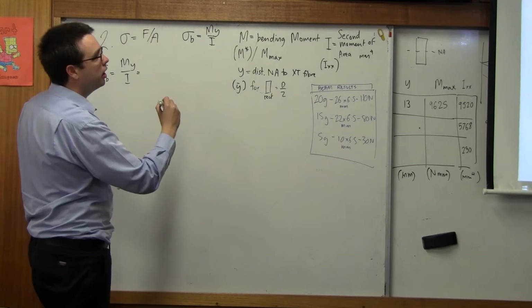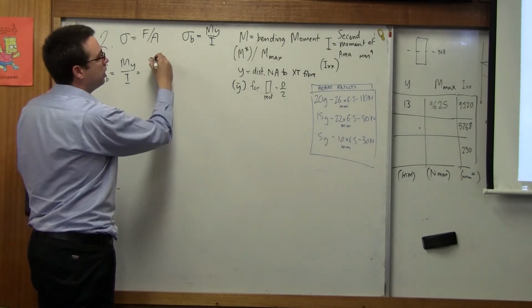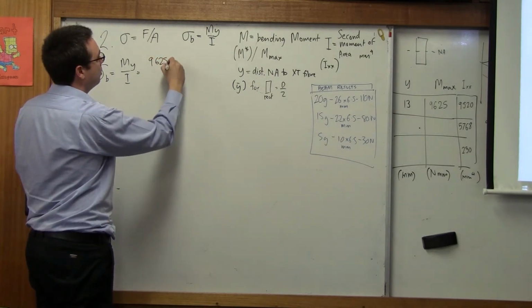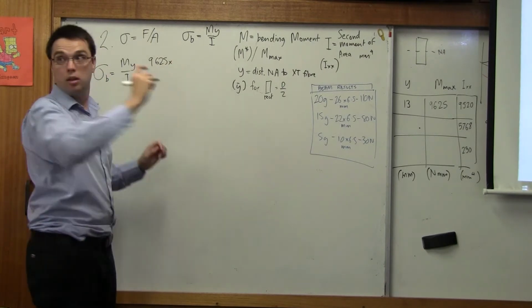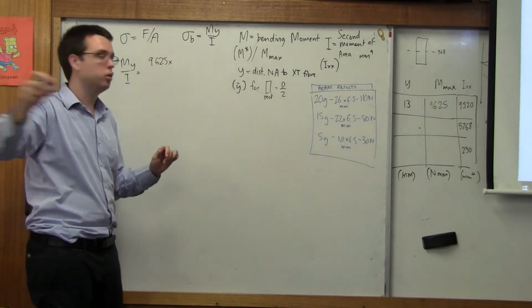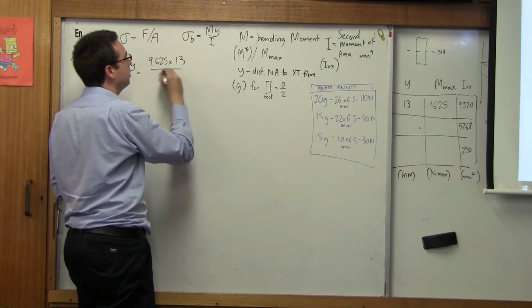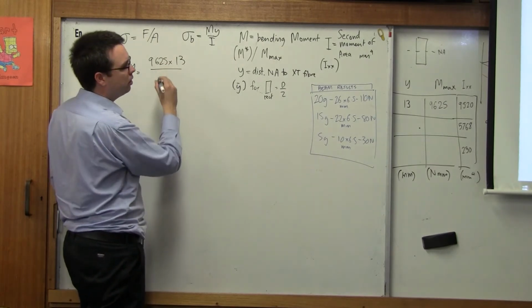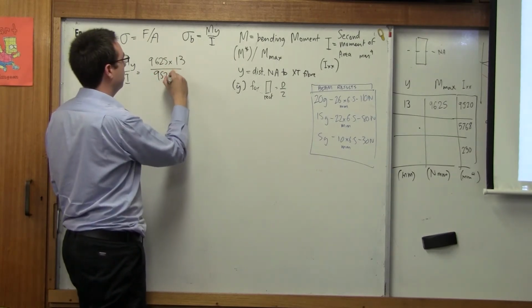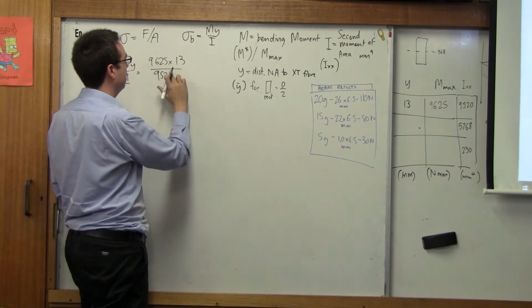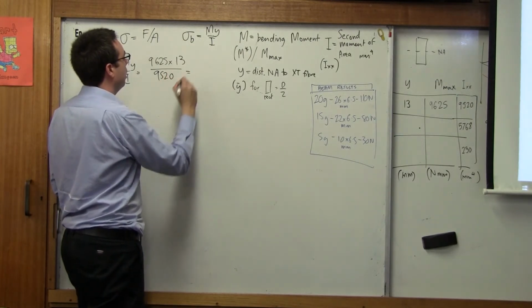Okay, so our value here is 9625 times, what's our Y? 13. Good job. Okay, divided by, what was our IX value? 9,520.